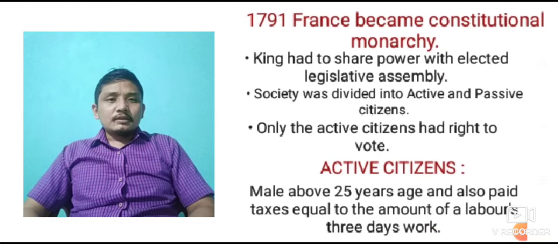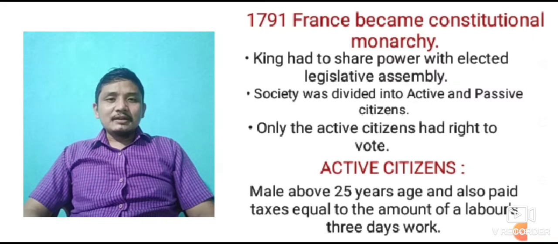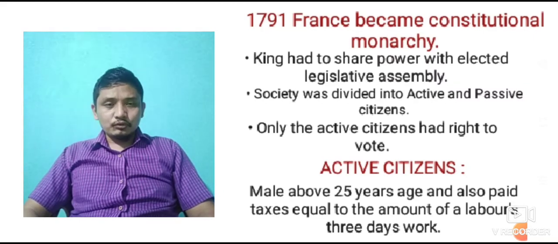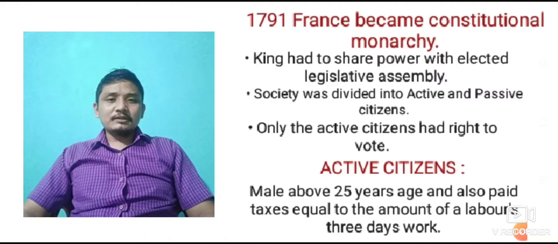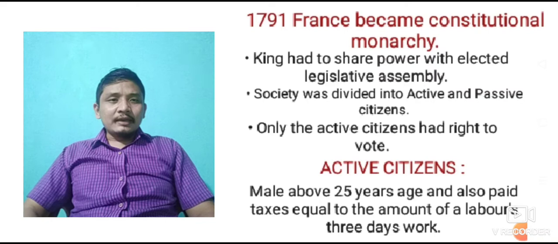Now 1791. In 1789 the French Revolution took place. So progressively, in the year 1791 France became a constitutional monarchy. France, which was an absolute monarchy, now became a constitutional monarchy. Constitutional monarchy means the monarch or the king cannot act with monopoly, but has to work under the constitution. The king had to share power with an elected legislative assembly.